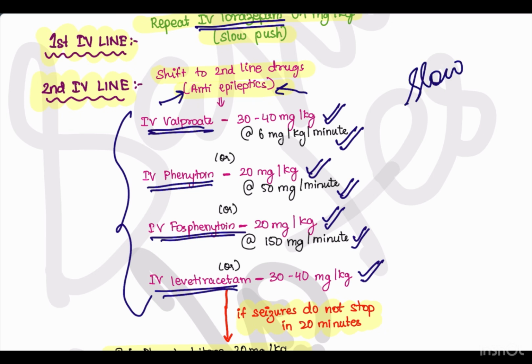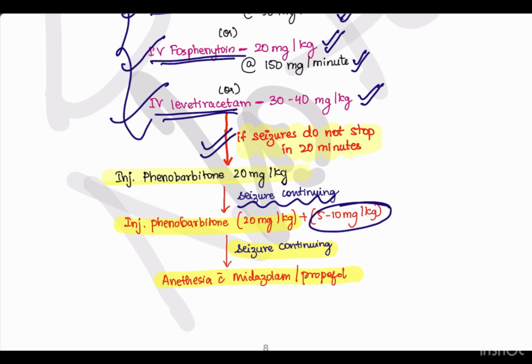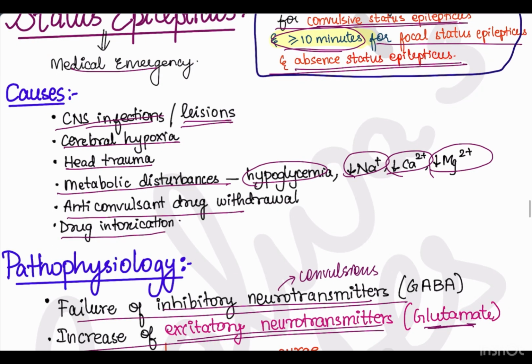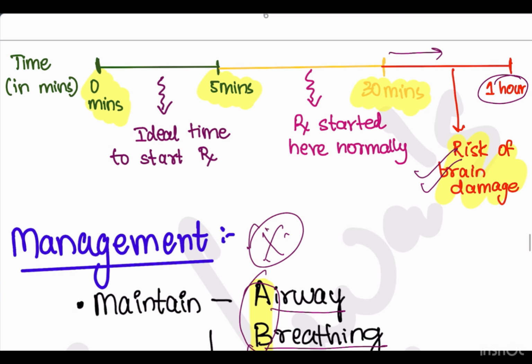In the second IV line, we have to give the second line drugs, that is the anti-epileptic drugs, either valproate, phenytoin, fosphenytoin or levetiracetam. Next, we have to give phenobarbital followed by additional doses of phenobarbital. If at the end it does not stop, to prevent coma, anesthesia is given. So let me summarize from the beginning. First, we have to know the definition, that is 5 minutes to 10 minutes for each type of seizures. Then the causes for status epilepticus, its pathophysiology and the management.